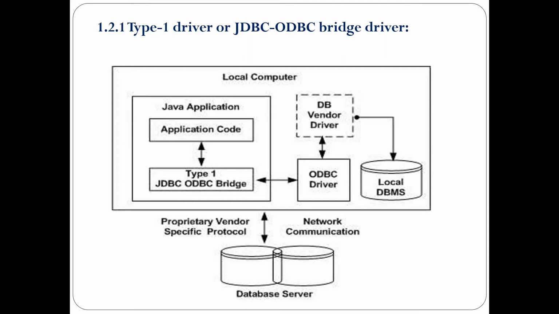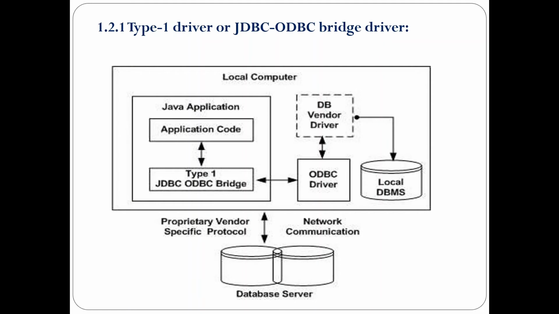First, we'll develop the Java application. The Java application can be developed using servlet, JSP, Swing, Applet. Once the application has been developed, we need to establish a connection to the database. In order to establish a connection to the database, we'll make use of different types of driver. Here we are discussing the type 1 driver, that is the JDBC ODBC bridge.